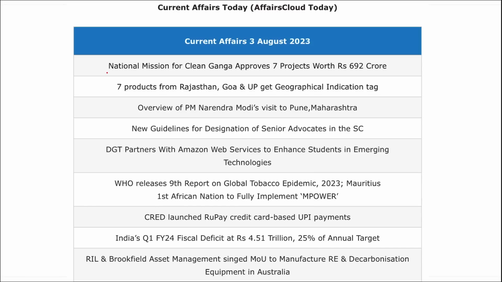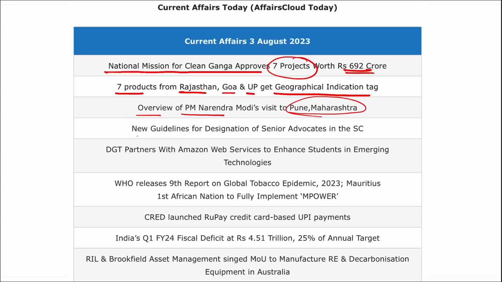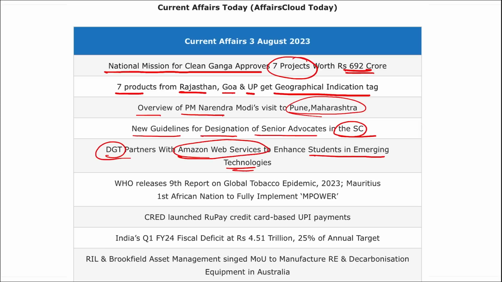Now let's go for a quick revision. National Mission for Clean Ganga approved 7 projects worth 692 crore rupees. 7 products from Rajasthan, Goa and UP got the GI tag. Overview of Prime Minister Narendra Modi's visit to Pune. New guidelines for the designation of senior advocate in Supreme Court were launched. DGT partnered with Amazon Web Services to train students in emerging technologies.